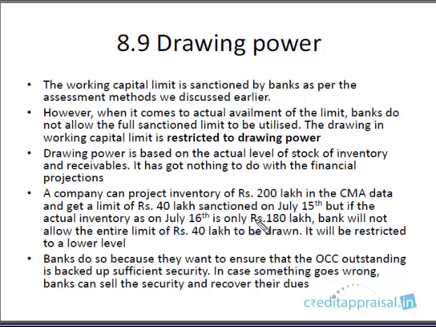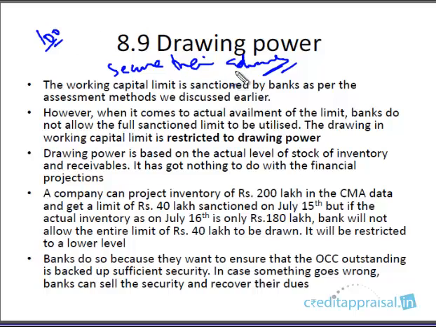So in case you're wondering why banks do that, when they themselves have sanctioned a limit of 100 lakhs, why are they restricting to a lower amount? The logic here is banks want to secure their advances. They want the CC outstanding to be backed by tangible security. So in case something goes wrong, they want to sell the security and recover the outstanding.